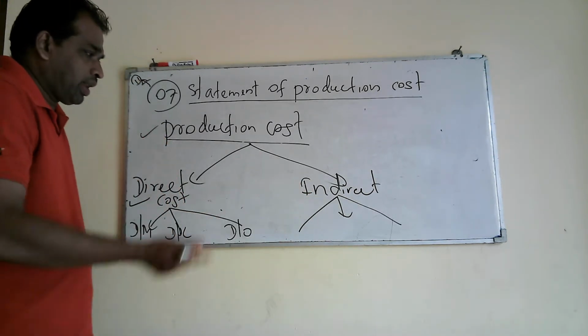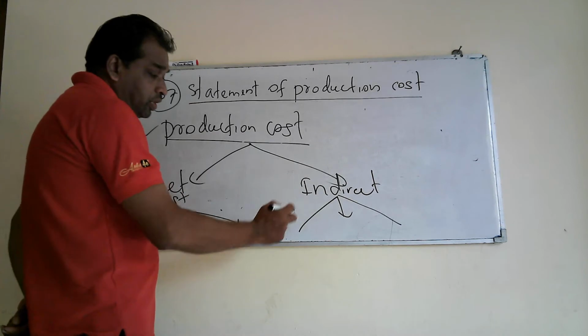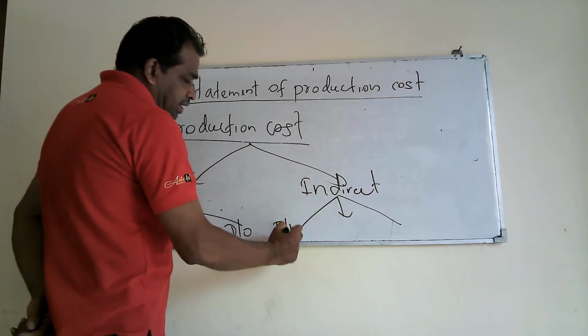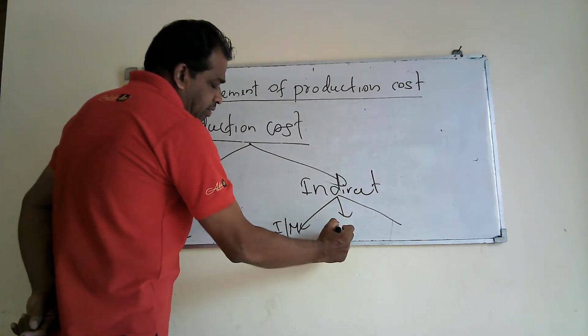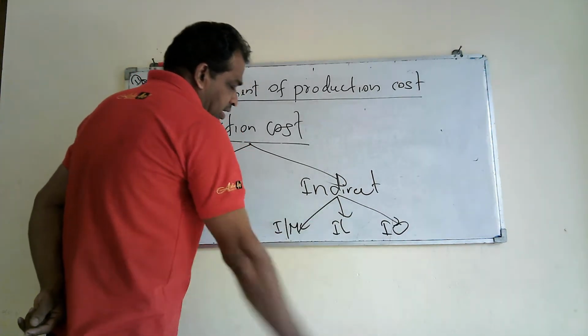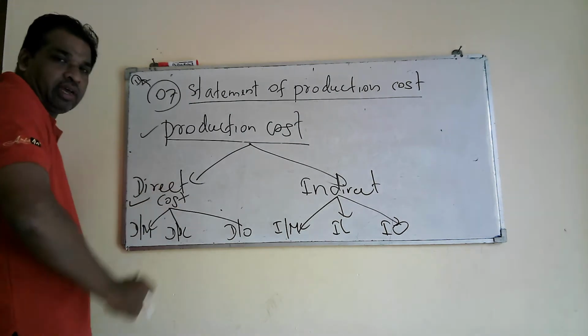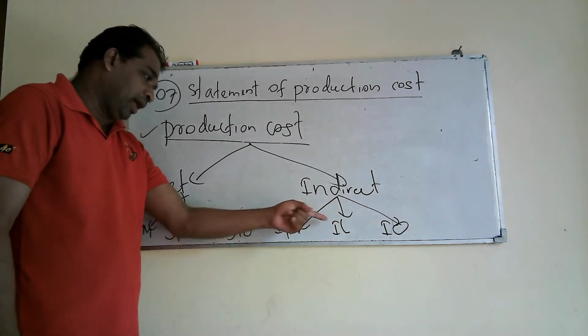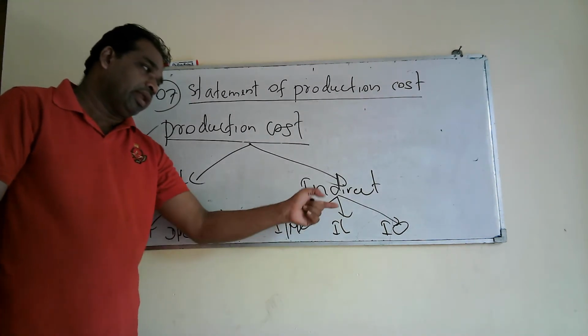Again, we can classify indirect cost into three parts: indirect material, indirect labor, and indirect other cost.